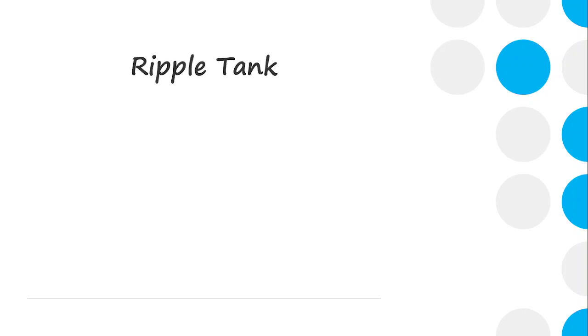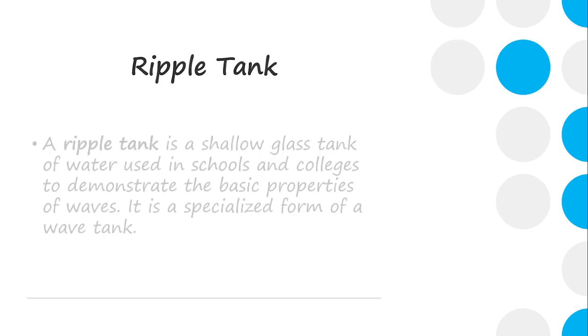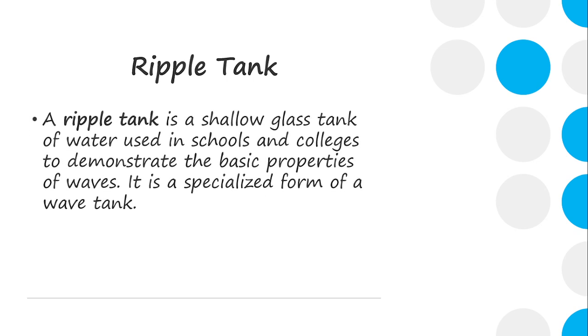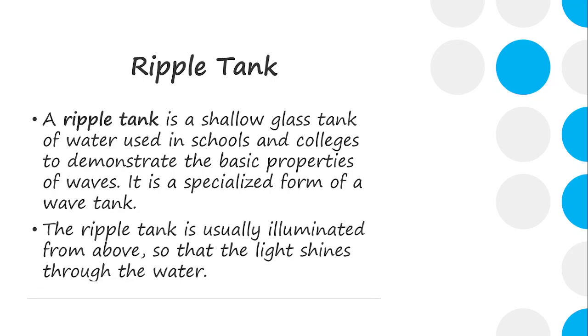Now let's discuss the last part in this video, the ripple tank. What is this ripple tank? A ripple tank is a shallow glass tank of water that is used in schools and colleges to demonstrate the basic properties of waves. It is also known as a wave tank. It is usually illuminated from above so that the light shines through the water.